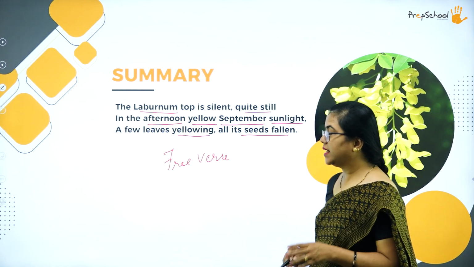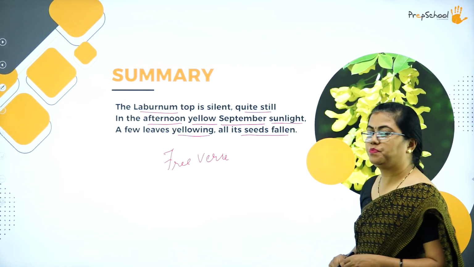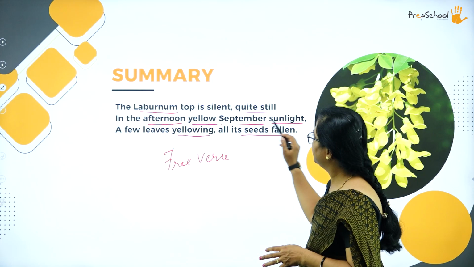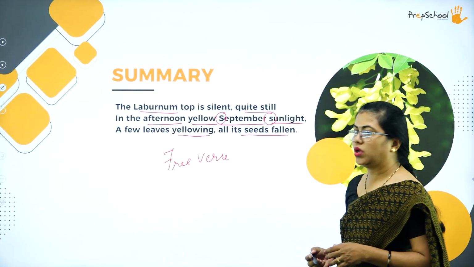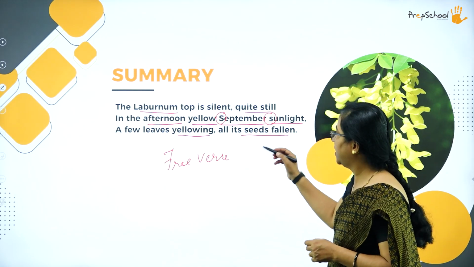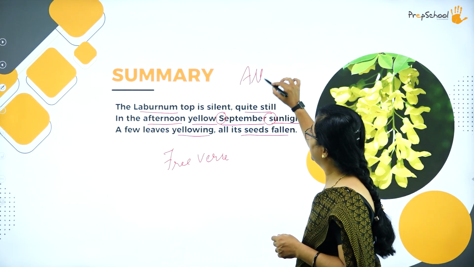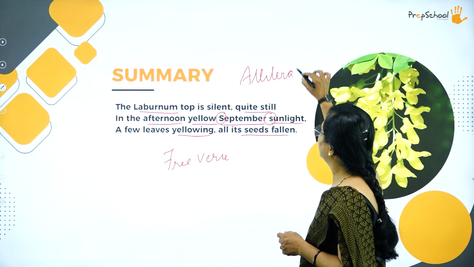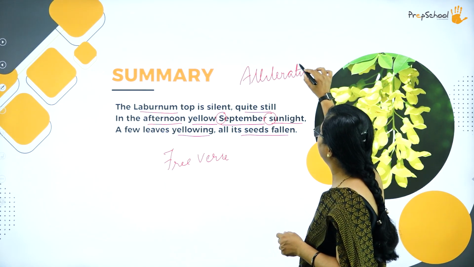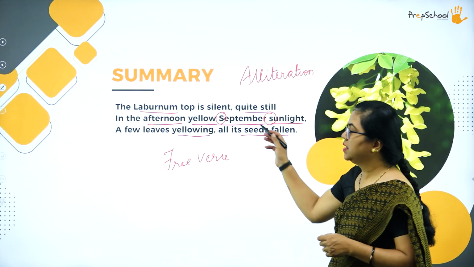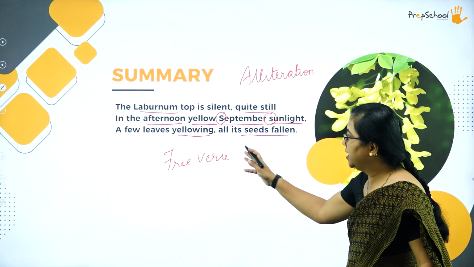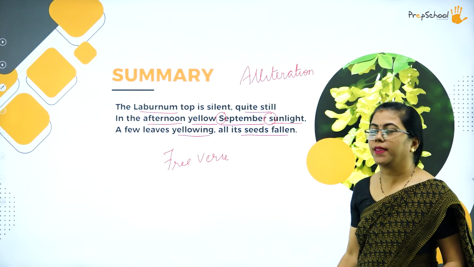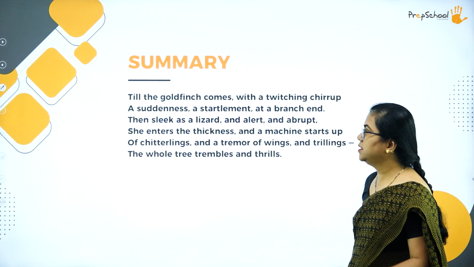Coming to the literary devices used in this stanza, you can see "September sunlight". Here the s sound is repeated, so that is alliteration. That literary device is called alliteration, the repetition of the same sound in the beginning of words in a sentence. So this is the literary device that is used over here. We'll move on to the next part.